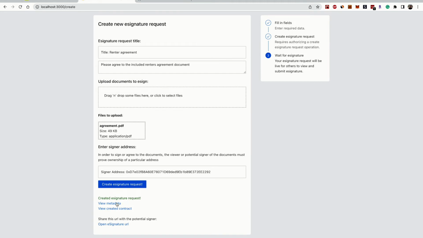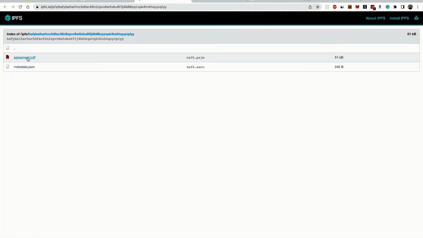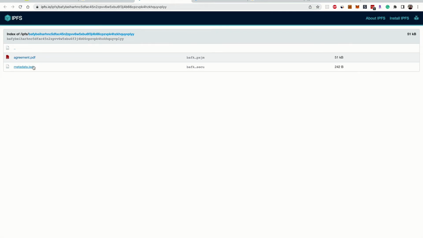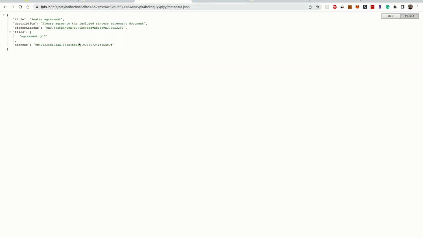Once done, there's a few URLs that are created: the metadata URL, the contract, and perhaps most importantly, the e-signature URL. The IPFS record is exactly what you think it is. It's just the storage for the documents and the metadata associated with the core transaction. And note this is immutable, so somebody can't change this after it's been uploaded.